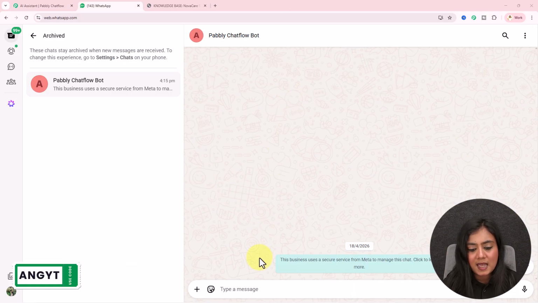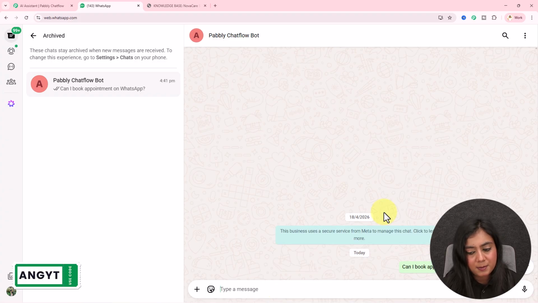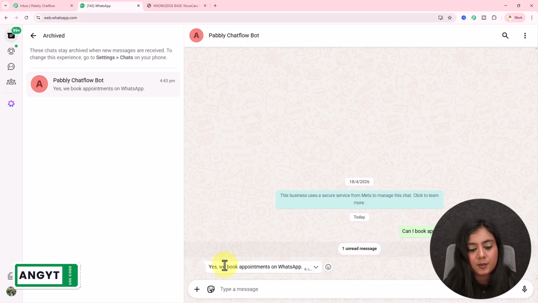So this is my WhatsApp AI assistant and I will ask my first question, that is, can I book appointments on WhatsApp? So this is my first question I'm asking towards this AI assistant bot. It will take a few seconds to send the reply back to me, so you have to wait over here for a few seconds to see the reply that I will receive. And I received the reply, yes, we book appointments on WhatsApp.